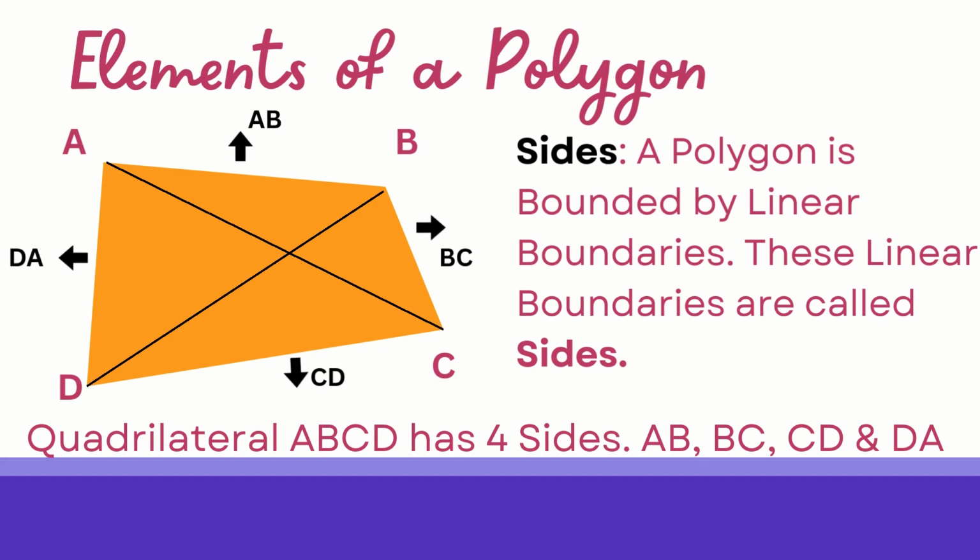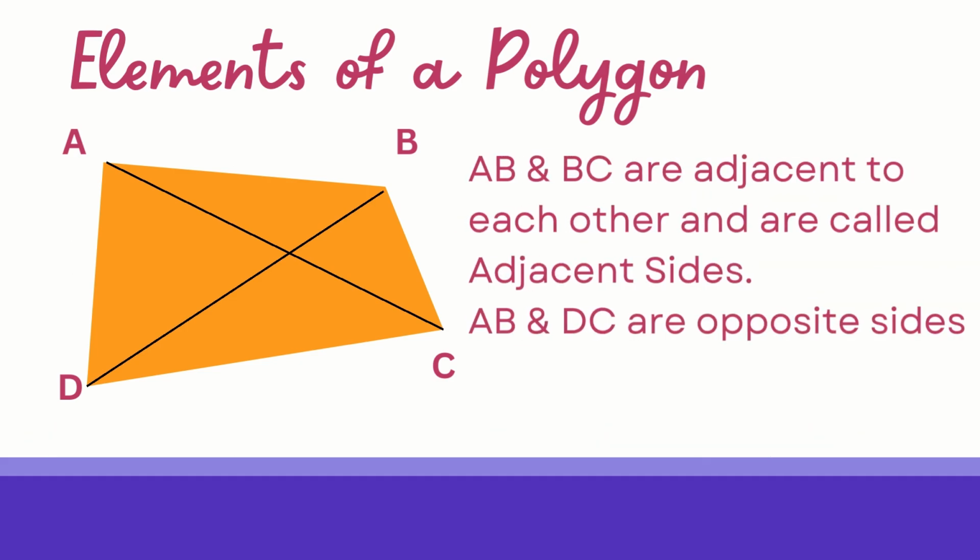Got it? Now see AB and BC, right? These are adjacent to each other and therefore are called adjacent sides. AB and DC are opposite to each other and hence known as opposite sides.